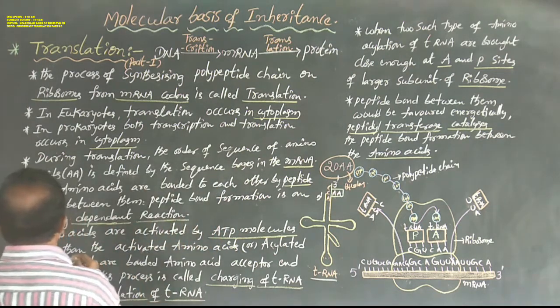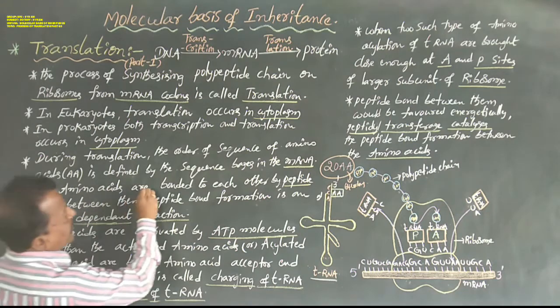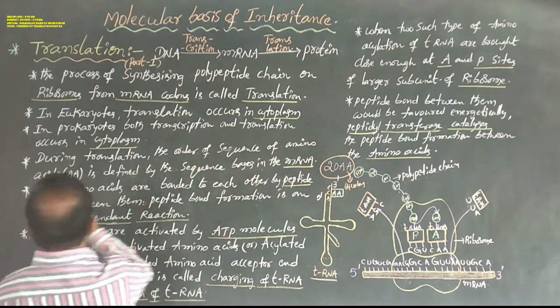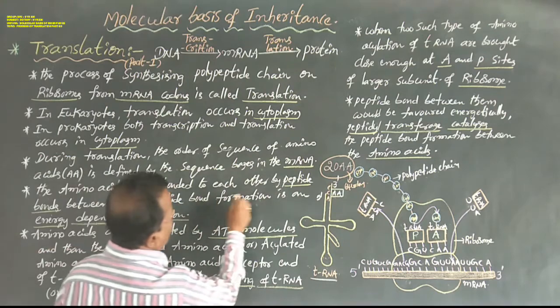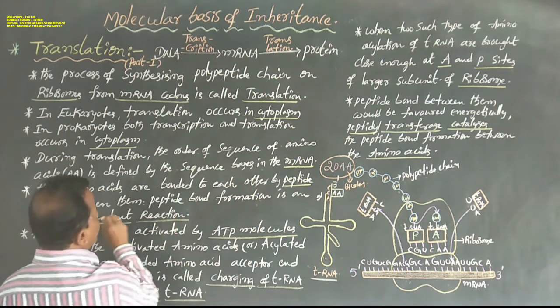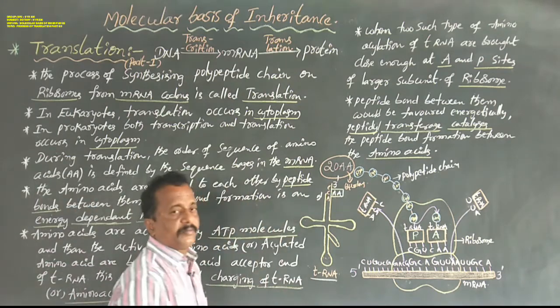Okay now. Once again, amino acids are bonded to each other by peptide bonds. Peptide bond formation is an energy dependent reaction.